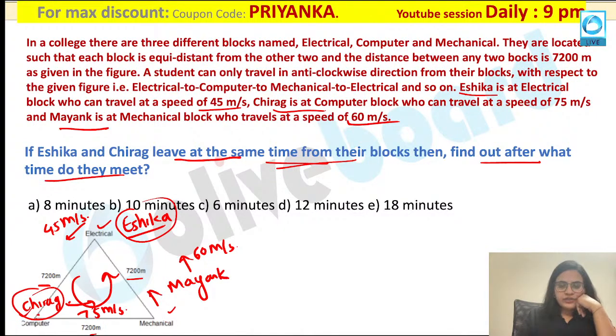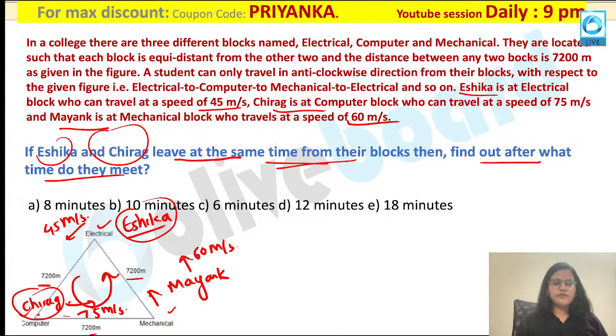Okay, so how will you do this? All of you please pay attention over here. Abhishek also got it. 8 minutes is the perfect answer for this. So what is the concept in this case? First of all, you are talking about Ishika and Chirag. Both of them are running in the same direction, because they are moving on the same track. So same track means they are running in the same direction.